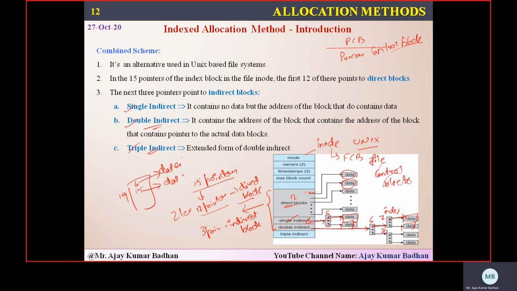So this is the way within one particular file we can allocate. Now if a small file is coming, very small in size, we can directly allocate direct blocks. If a large file is coming, simply allocate any one of these single, double or triple, whichever is convenient. So that's the best part of this particular combined scheme of the index allocation method.